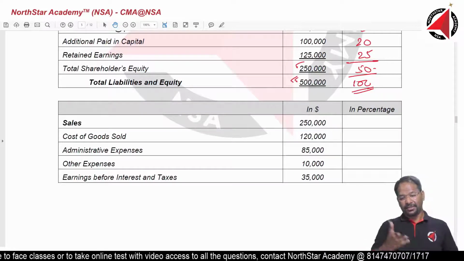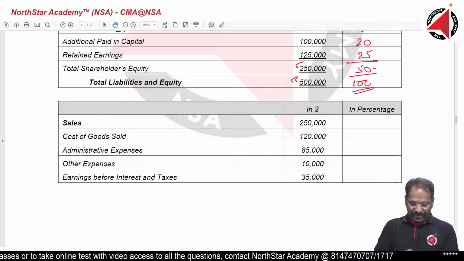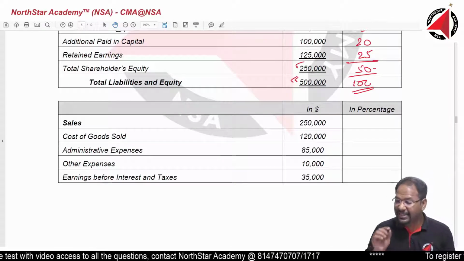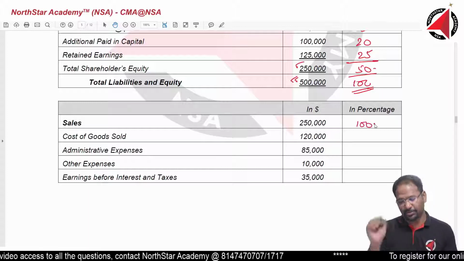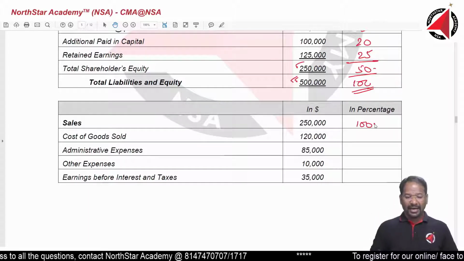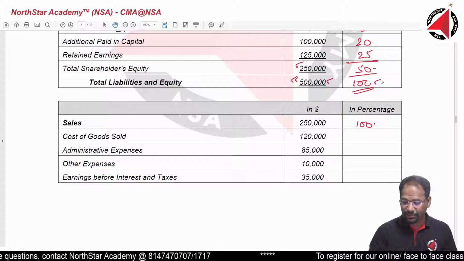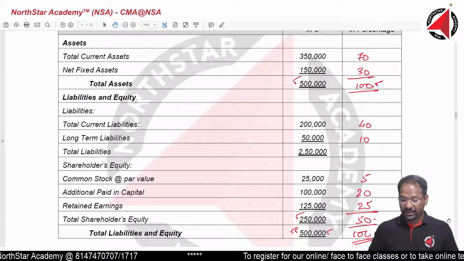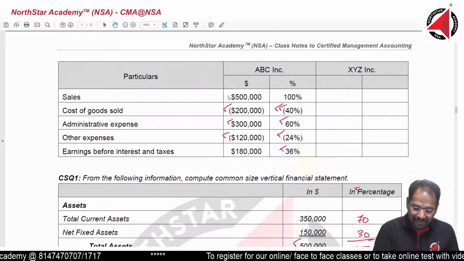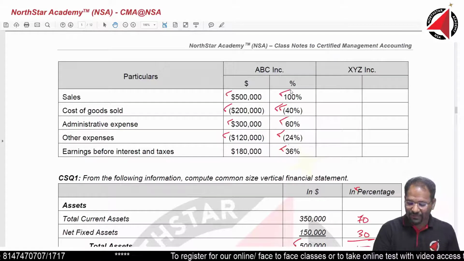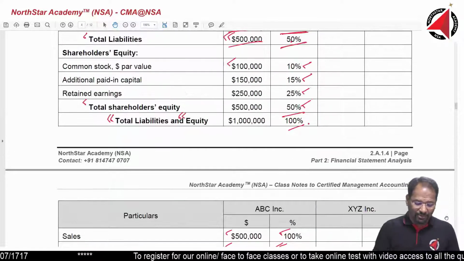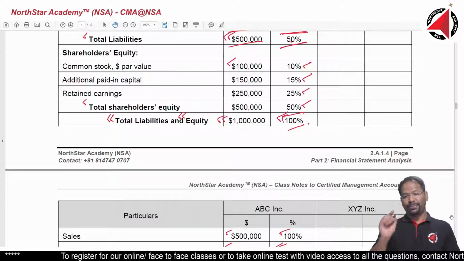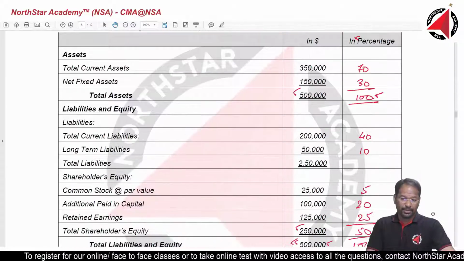Now, take up base. We have to convert into percentage. So 100 divided by 250,000 into. So base is always going to be how much percentage? 100%, always. If you look above, my base was 500,000 and this is 100%. If you go above, this base was 500,000 and this was 100%. If you go little above, this base was this and this is also 100%. So base is always going to be 100%.